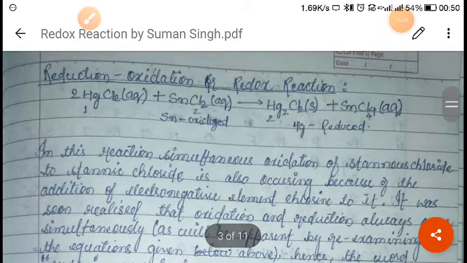As I told you when we started this chapter, redox reaction means oxidation and reduction reaction: in a single reaction, oxidation as well as reduction take place simultaneously. So this type of reaction has been given the name redox reaction. I hope you have understood this, right?